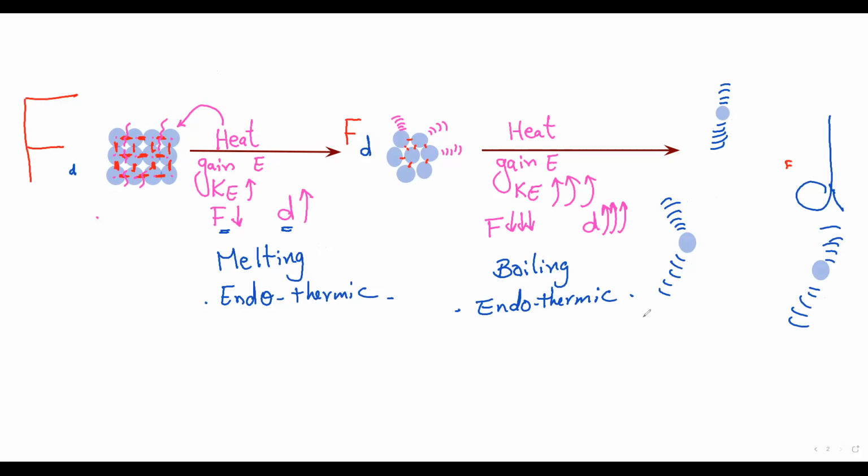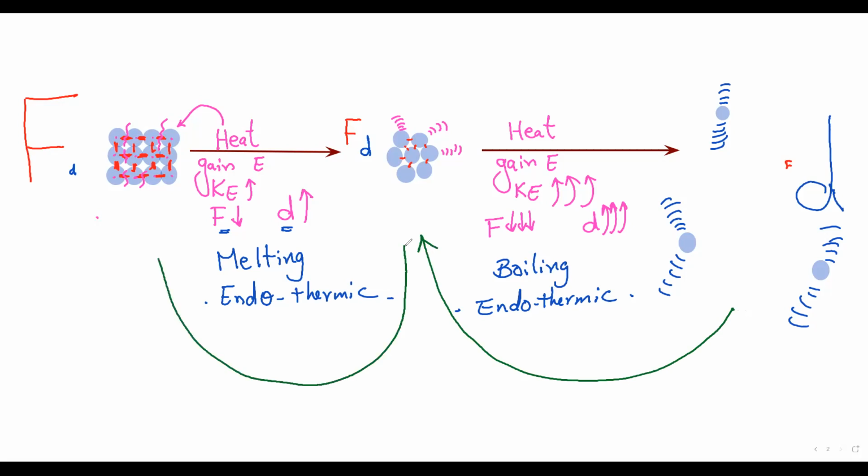Okay, let's do the vice versa. How does it happen? We can cool down these gas molecules. When they are cooled down, they give out energy. When they cool down, they turn into liquid. And when the liquid cools down, it turns into solid.